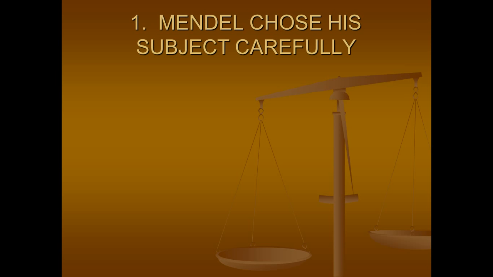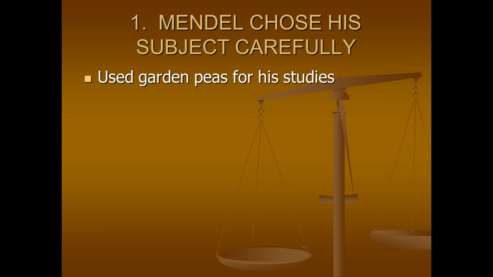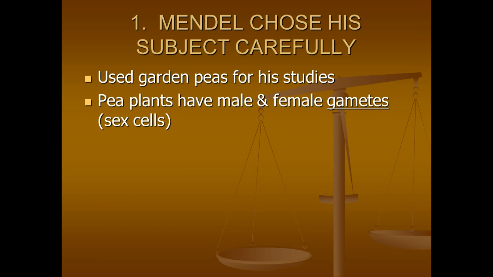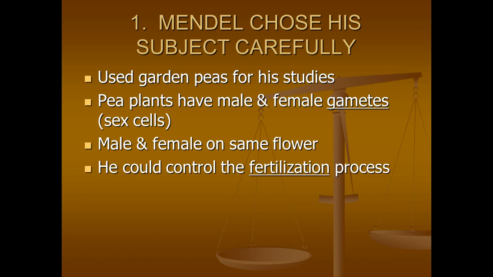Mendel was successful first because he chose his subject carefully. He used garden peas for his study. Pea plants have male and female gametes, or male and female sex cells. They also have male and female on the same flower, which makes it really easy to do genetic studies with them. This allowed Mendel to control the fertilization process. And you'll see when you do one of the DNA from the beginning assignments how he actually did that. Garden peas also have only a few traits to keep track of.